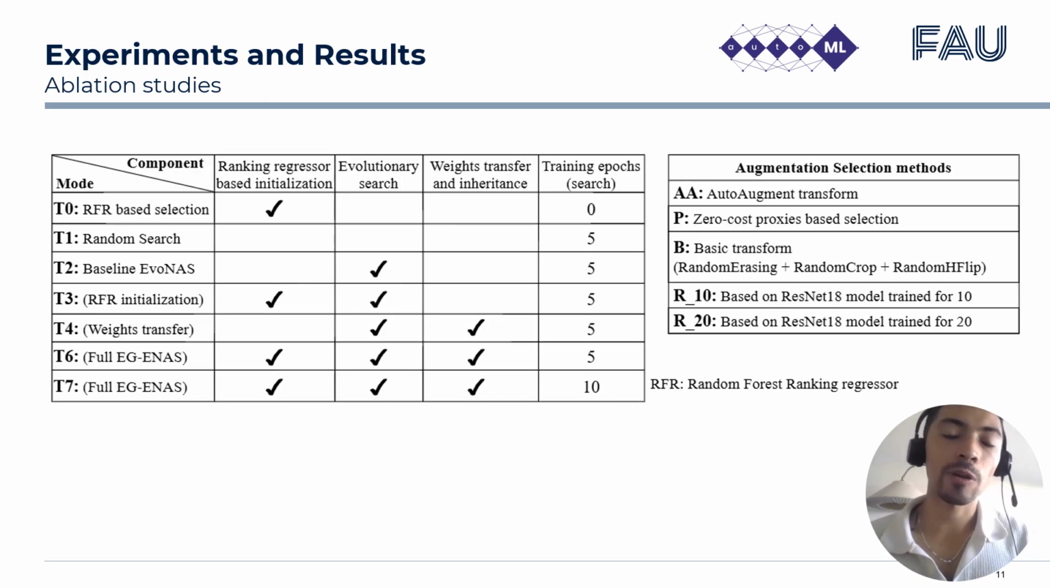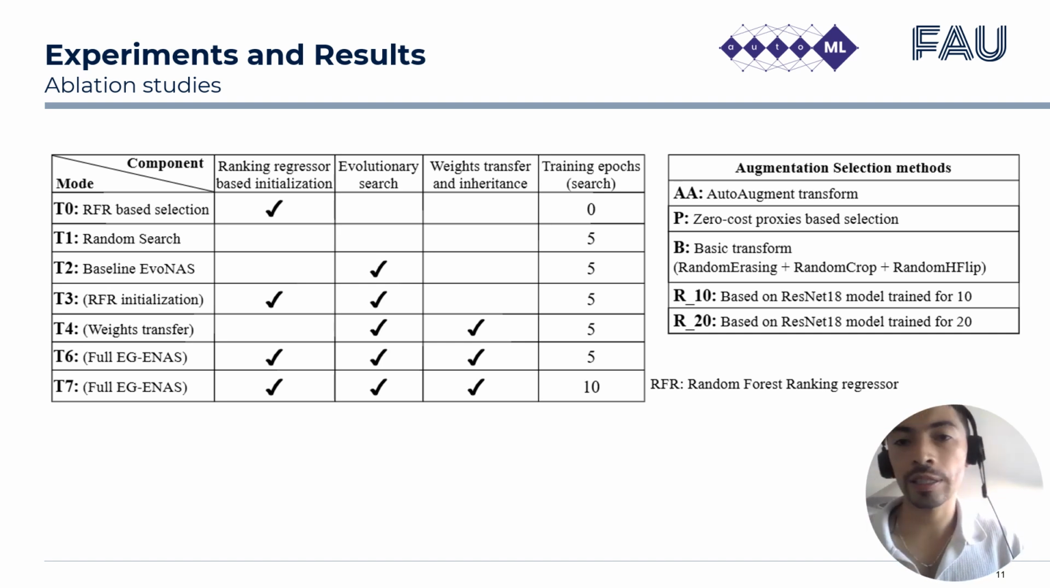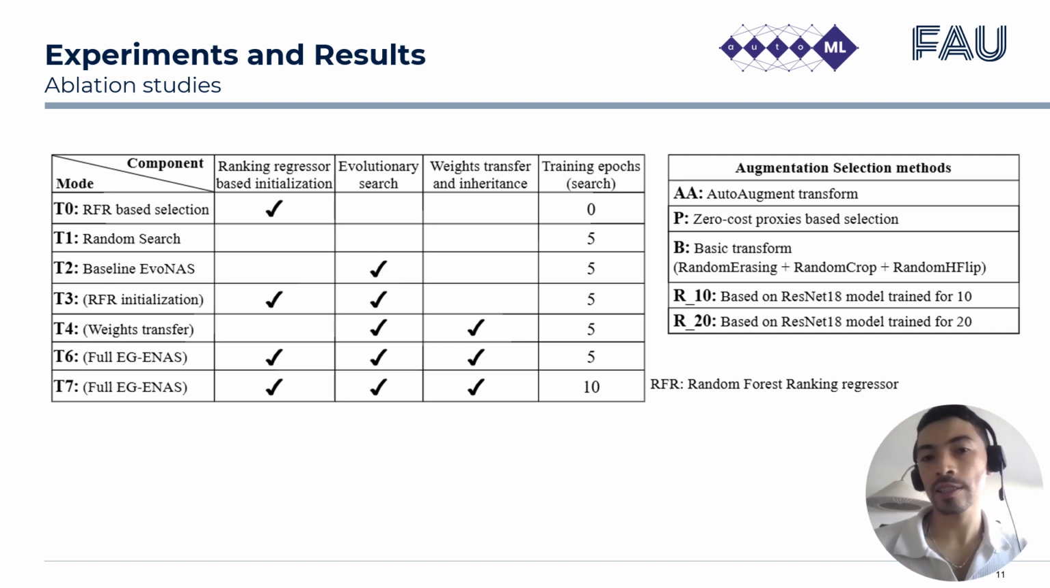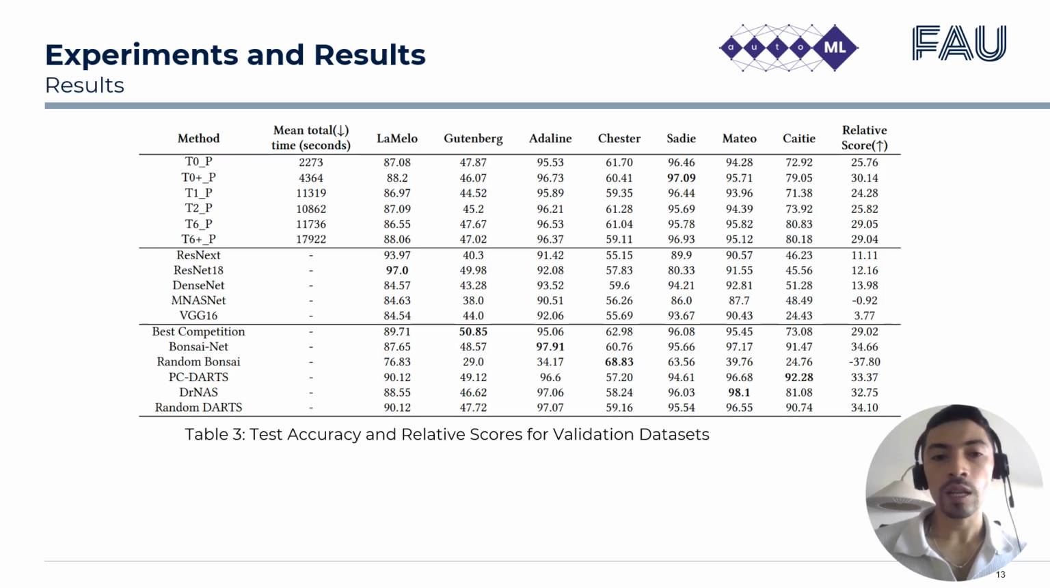And we evaluated our EGNAS on an NVIDIA A800 GPU using the 11 image classification datasets, and to assess the impact of each component of our framework on the final accuracy and relative score, we defined 7 training modes. Mode T0 is our low-cost mode, and the other modes were evaluated with 3 generations and a population size of 20 individuals.